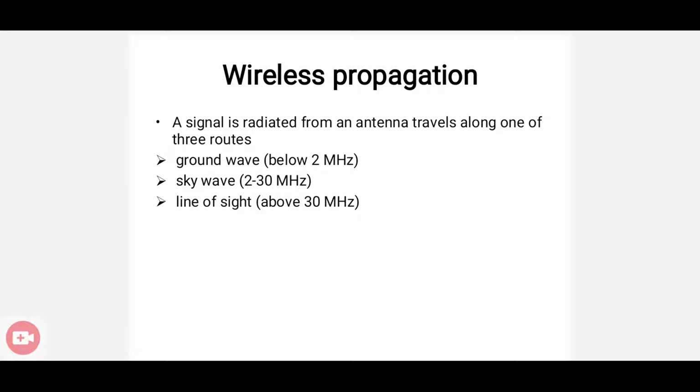In wireless propagation, there are three mechanisms. One is ground wave propagation, whose signal range is below 2 megahertz. The second category is the skywave mechanism, which has a range of 2 to 30 megahertz. The third one is line of sight, that is above 30 megahertz. So there are three mechanisms for wireless propagation: first the ground wave mechanism, second the skywave mechanism, and third line of sight.